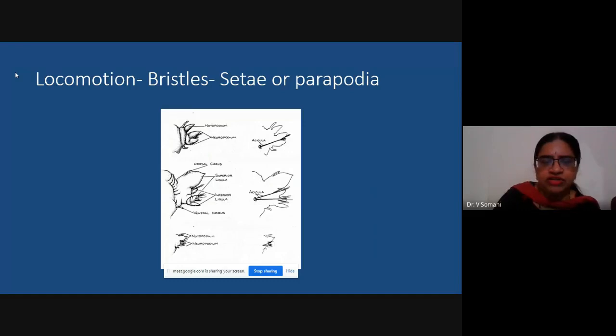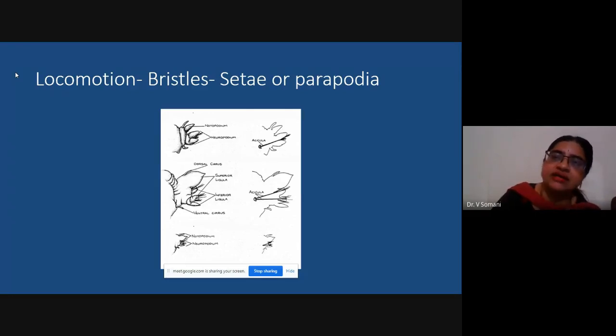Now coming to locomotion. Whenever you are describing the general characters or special features of any phylum, you have to deal with habit and habitat, that is where you find these organisms, what the symmetry is, whether the coelom is present or not, and whether the organism is diploblastic or triploblastic. Then you come to locomotion, whether there is any and how it is made possible.